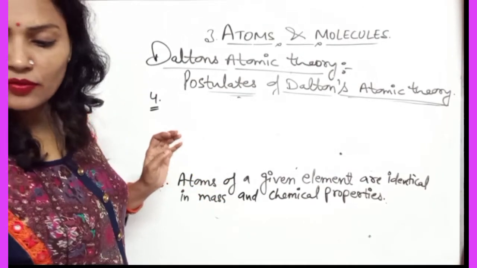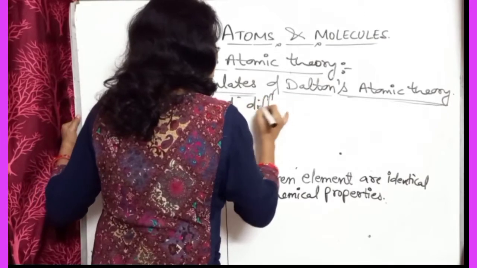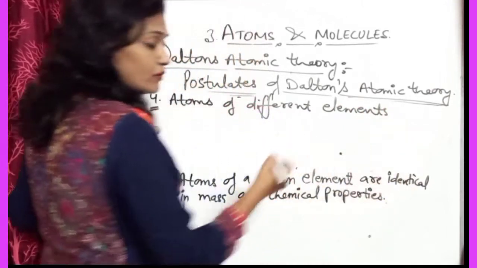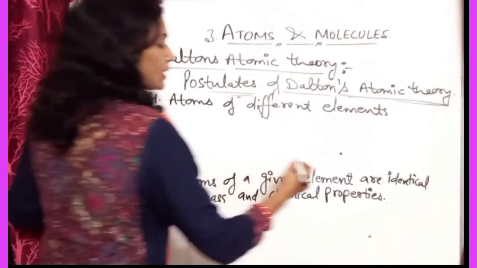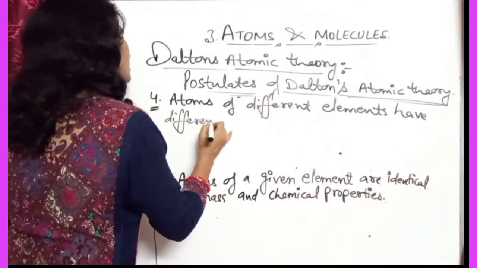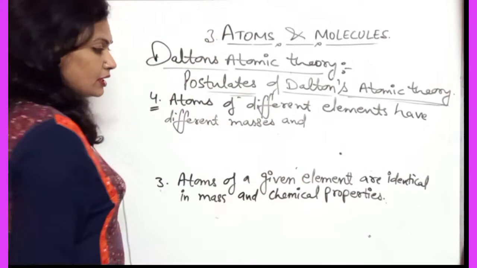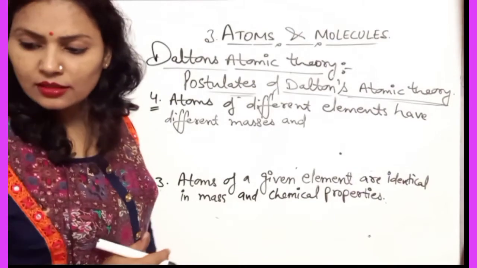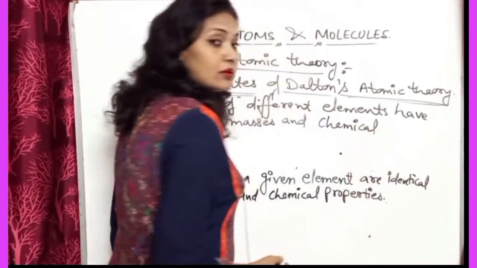So you can write: atoms of different elements have different masses and chemical properties.